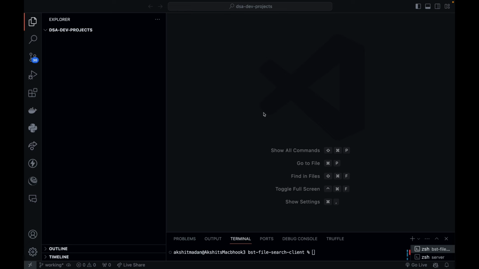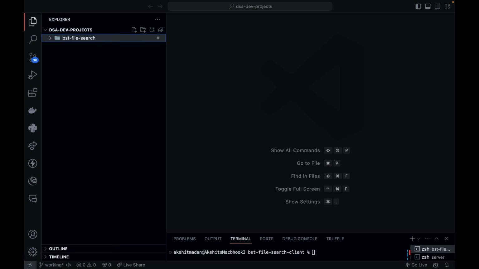So first of all, I'm on my VS Code and I've created a folder called DSA Dev Projects. In this, I'm going to create one folder that will be my project folder. The name of this project is BST. And as I told you, if you guys are interested, I can create more such full stack development projects using data structures, so that we learn data structures by actually building full stack projects. That's why I've created this DSA Dev Projects folder. I'll be pushing this folder to GitHub.